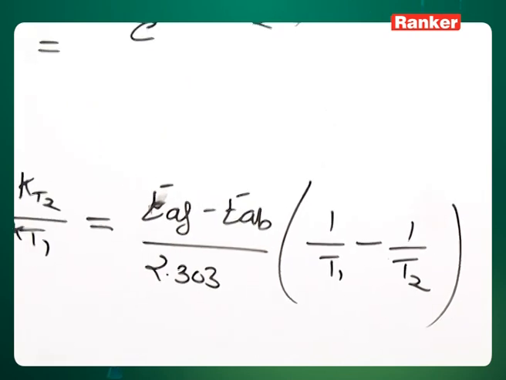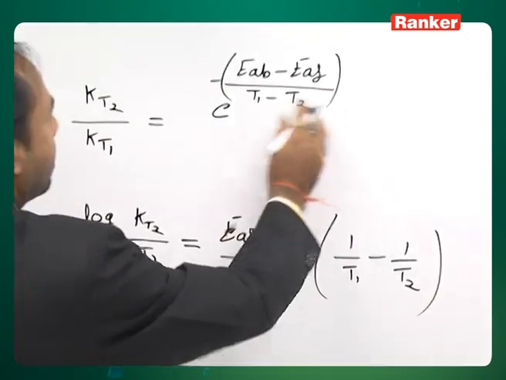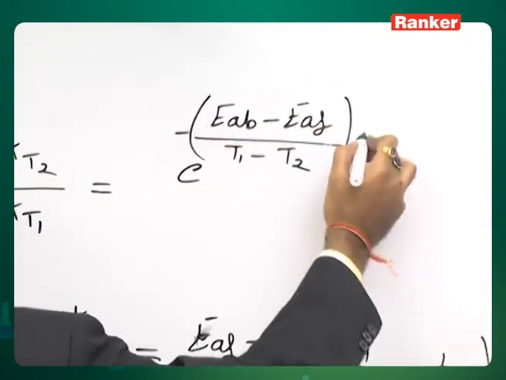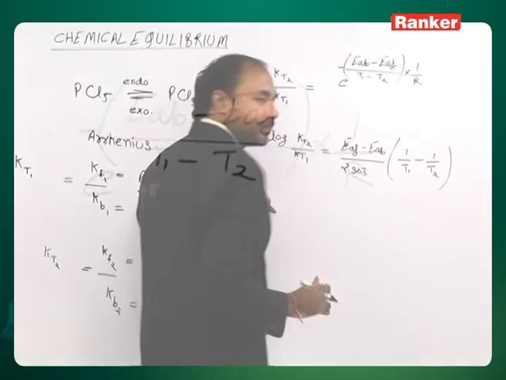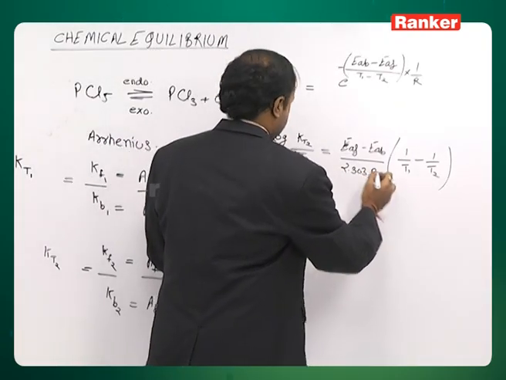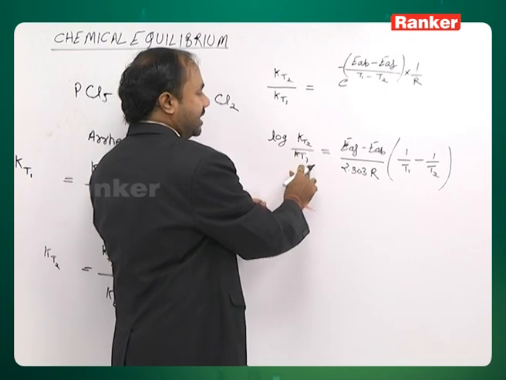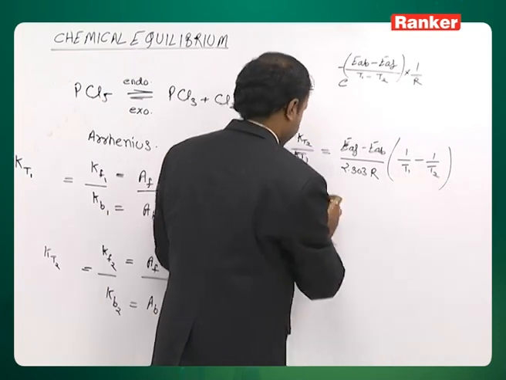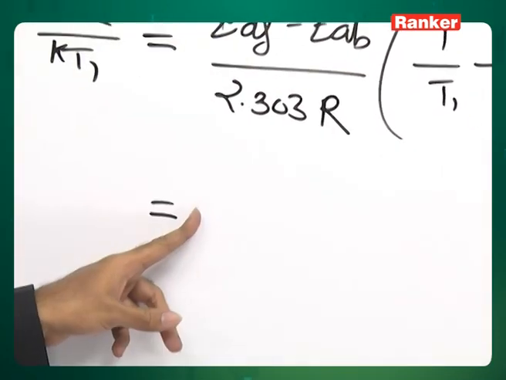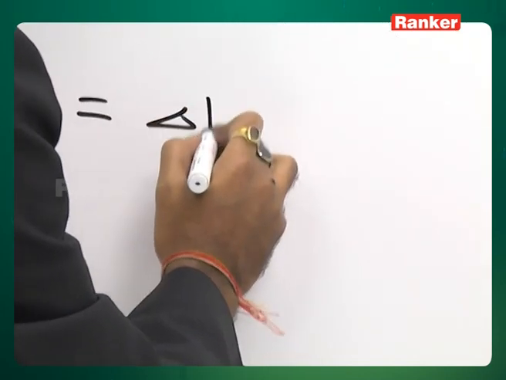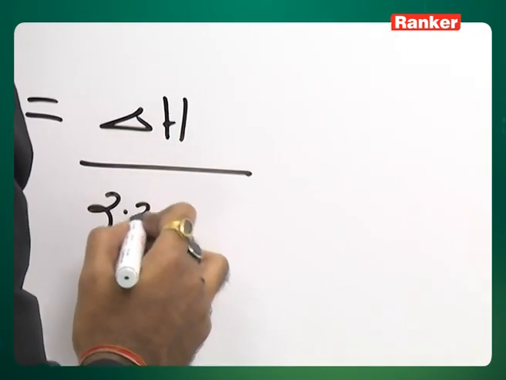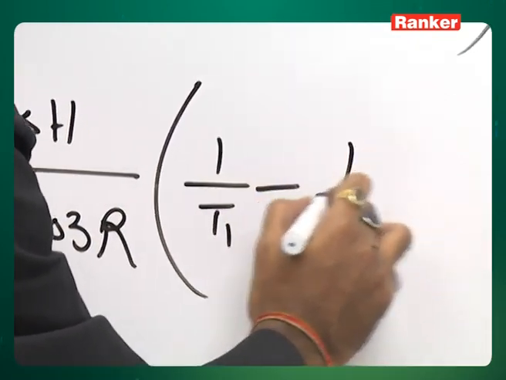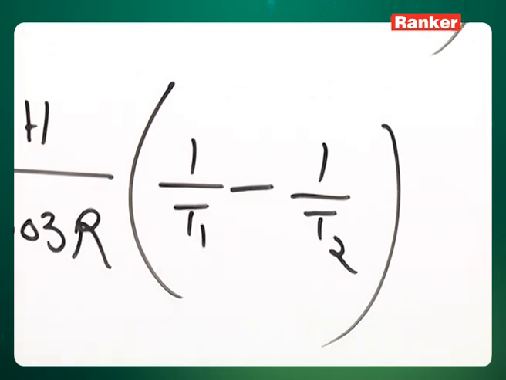Clear? Now, R also comes here, EAB minus EAF upon T1 minus T2, this will be 1 by R here. So upon 2.303 R, log KT2 by KT1 equal to EAF minus EAB upon 2.303 R into 1 by T1 minus 1 by T2. This becomes equal to delta H upon 2.303 R into 1 by T1 minus 1 by T2, right?